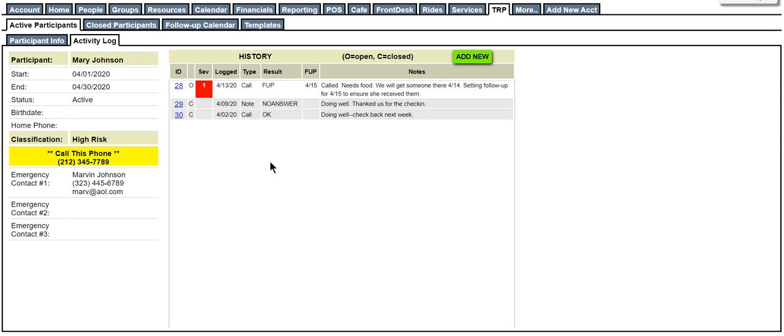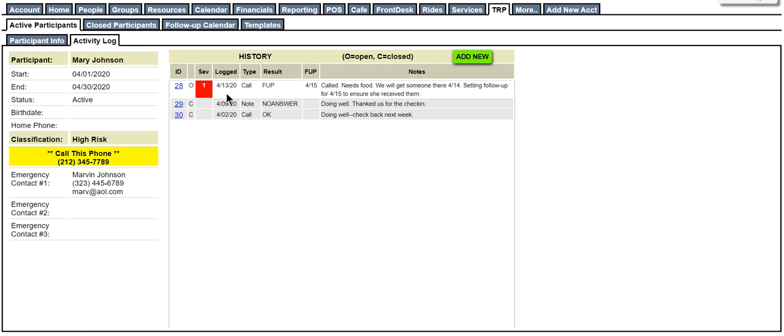And then the history of notes is found in the middle. So each note, it has its own individual ID. It shows whether it's open or closed. Anything that's light gray is closed, meaning it's done and you don't need to worry about it any further. It is ordered by the most recent logged record. So you can see here the order, the older records are at the bottom and the newer records are at the top.